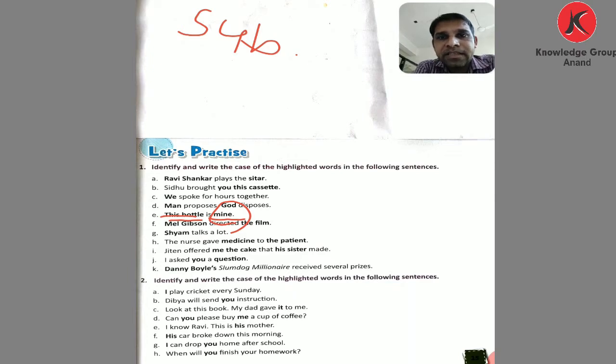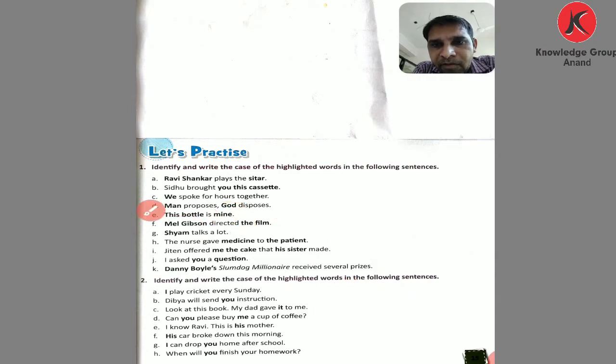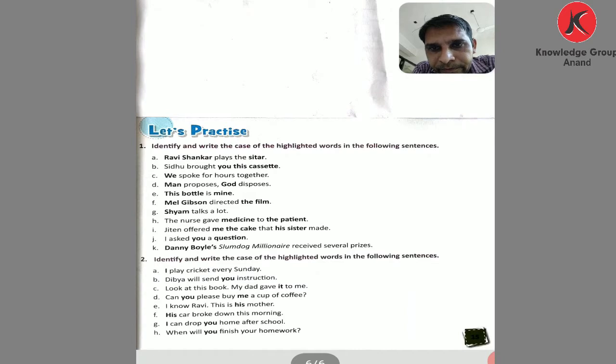The answer is mine. So this mine is the genitive case. You write GC, genitive or possessive case.